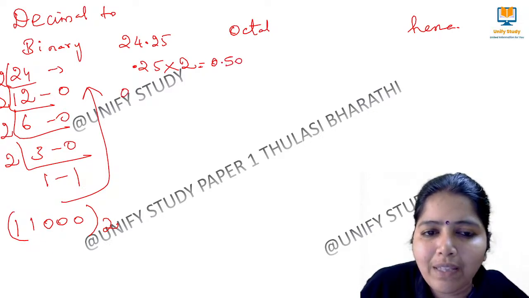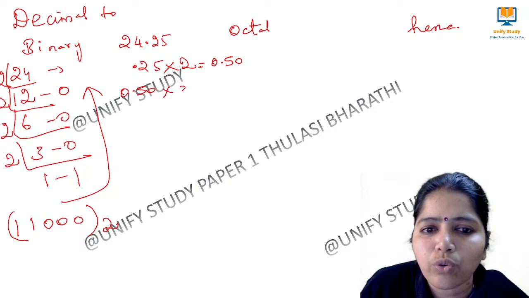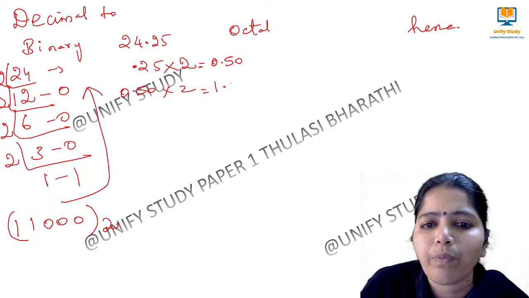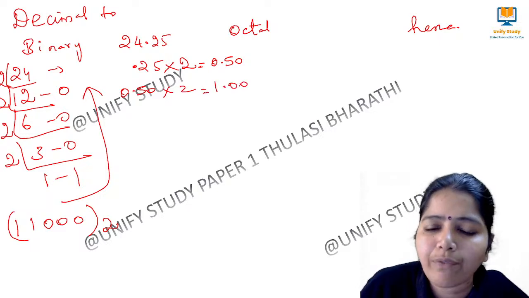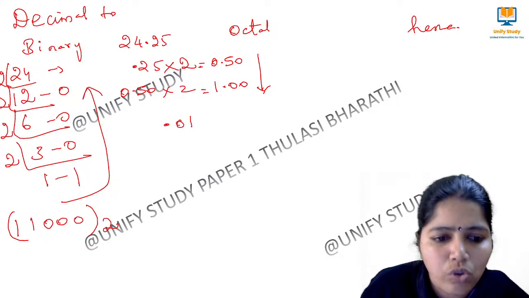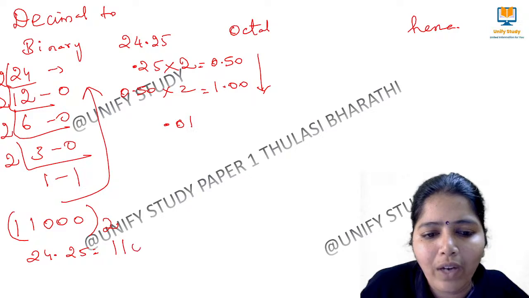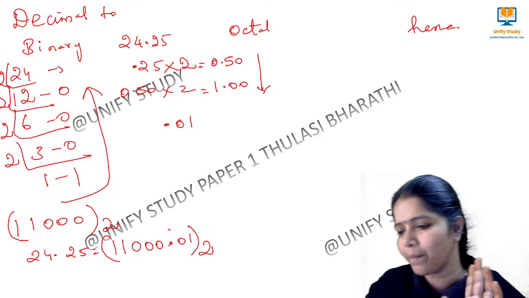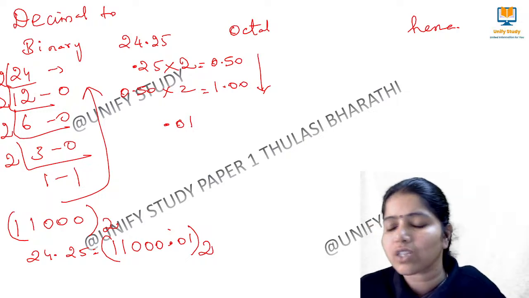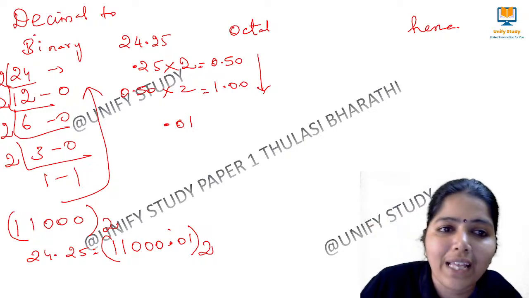Again I have to multiply this 0.50 by 2, then I will get 1.00. So when I write from top to bottom, that is 0.01. So 24.25 is equal to 11000.01 to the base 2. This is the right answer for the decimal to binary conversion.